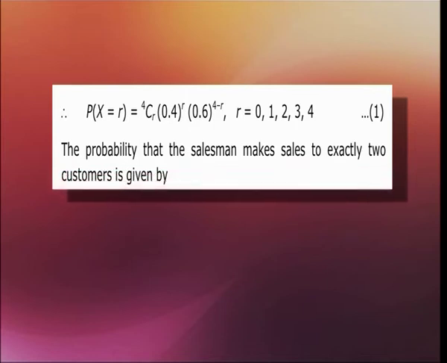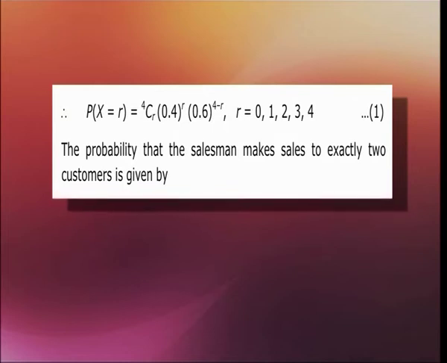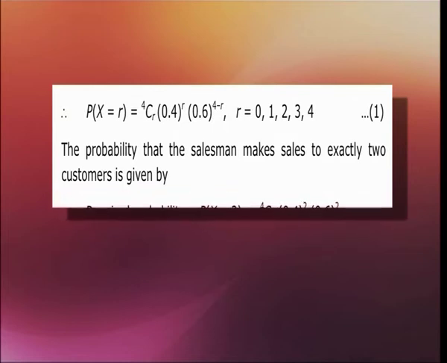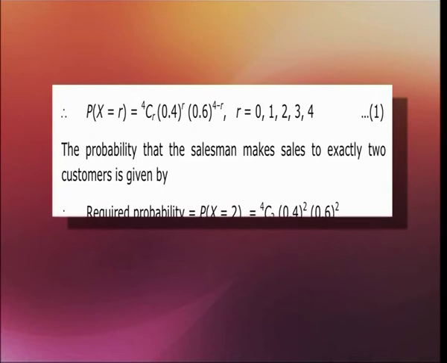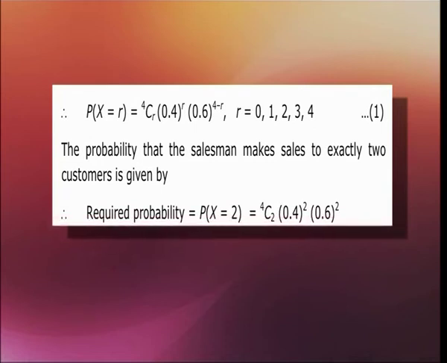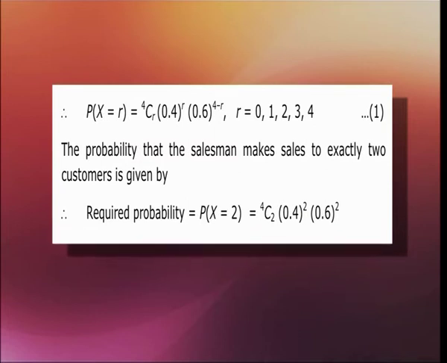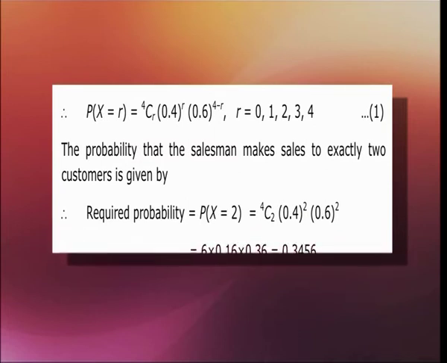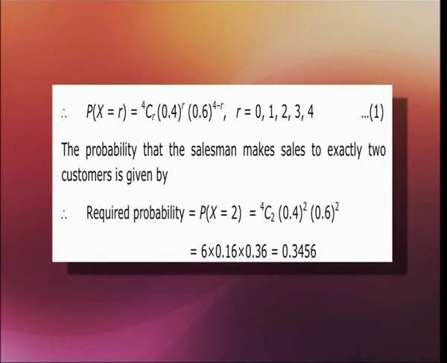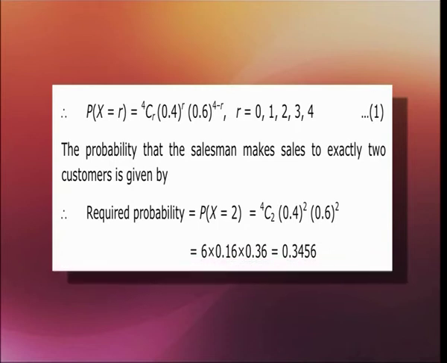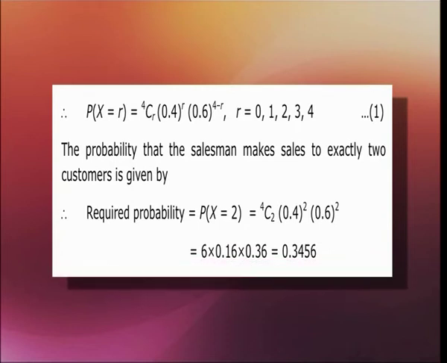The probability that the salesman makes sales to exactly 2 customers will be given as probability of x equals to 2, which is equal to 4c2 times 0.4 to the power 2 times 0.6 to the power 2. That is equal to 6 times 0.16 times 0.36. That is giving us 0.3456.